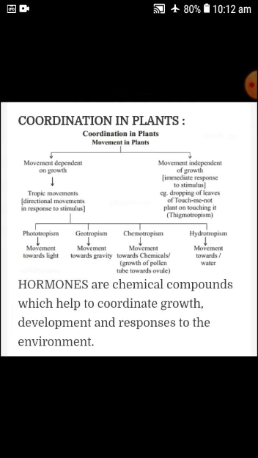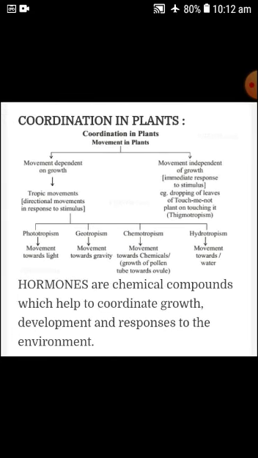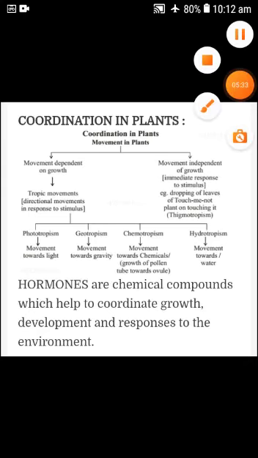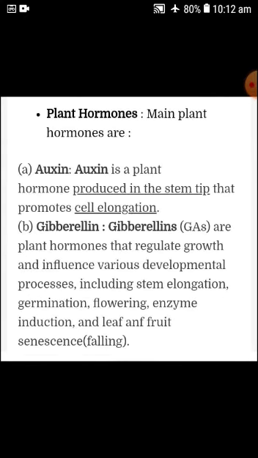First we see the hormones which control all kinds of functions and actions in plants. Hormones are chemical compounds which help to coordinate growth, development and response to the environment. Plant hormones are also known as phytohormones. There are several kinds of phytohormones.